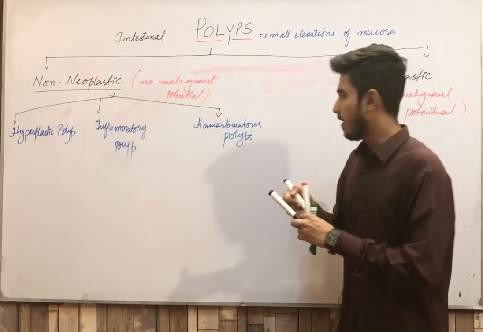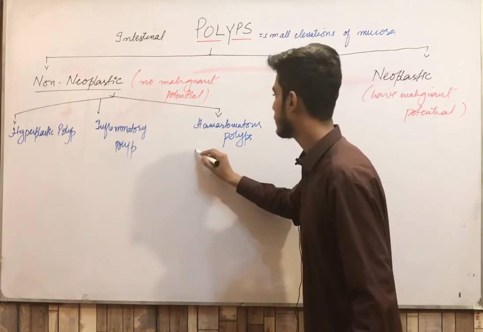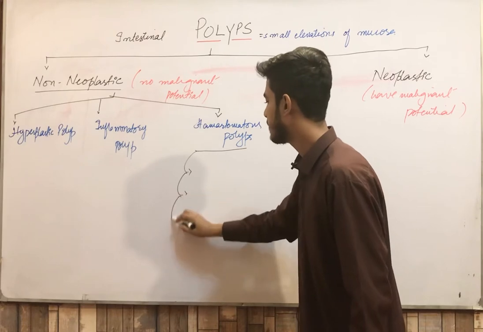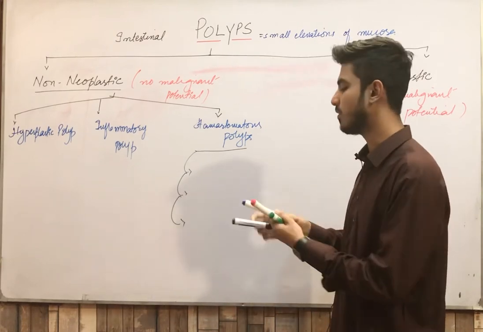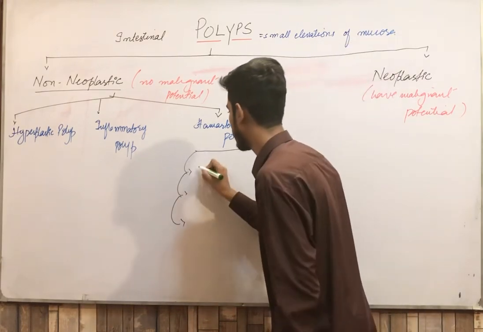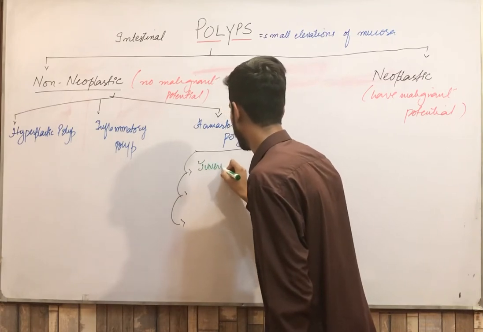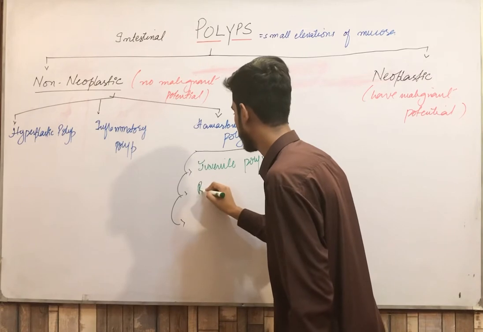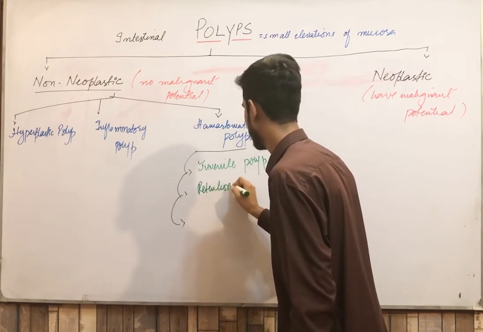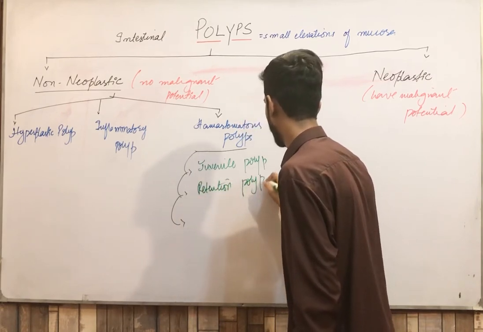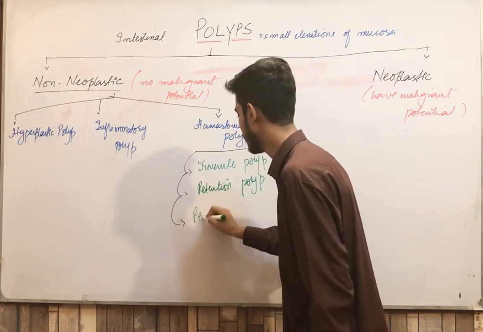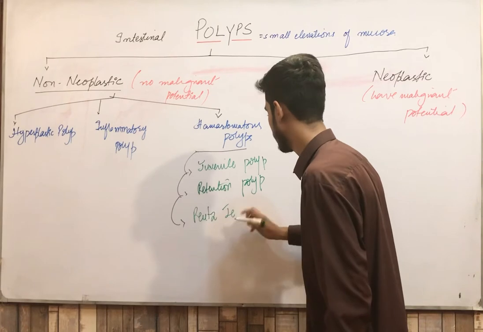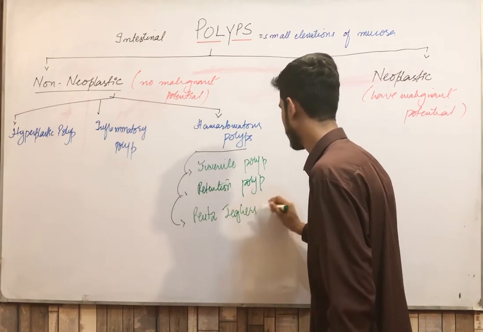Now here, this is your hamartomatous polyps. These hamartomatous polyps are further divided into three types. First is the juvenile polyp. Second one is the retention polyp, and third one is the Peutz-Jeghers syndrome.